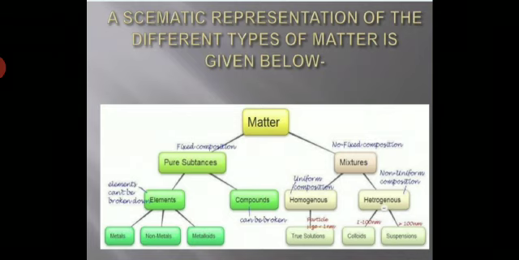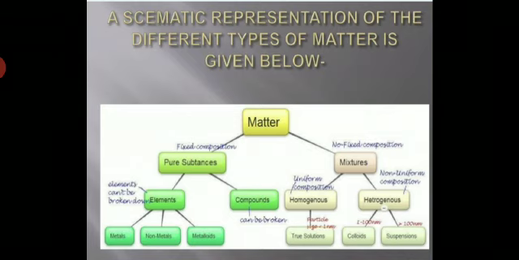What are pure substances? They have a fixed composition. And if we talk about the mixture, it does not have a fixed composition. In other words, we can say that pure substances contain molecules of the same type. And a mixture does not contain molecules of the same type. They have molecules of different types.